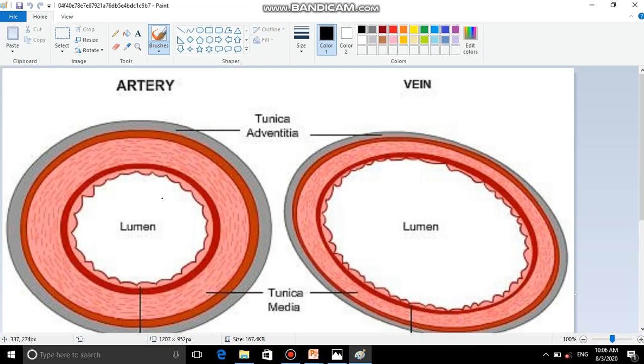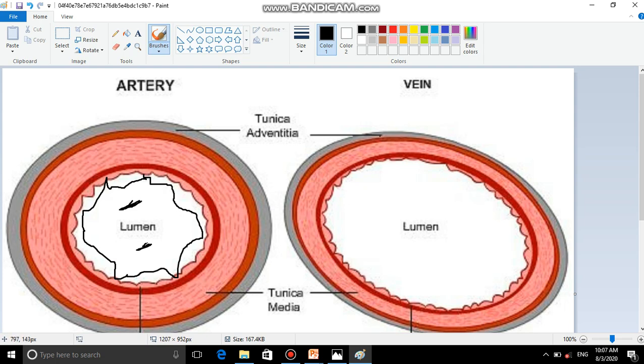Now, you see this is the normal space for blood to flow. What happens? Sometimes certain substances get deposited here on this side, like cholesterol, it gets deposited inside this. So what happens? You can see that the volume is further reduced. Now only this much space is available for blood to flow. So obviously volume decreases, pressure increases.